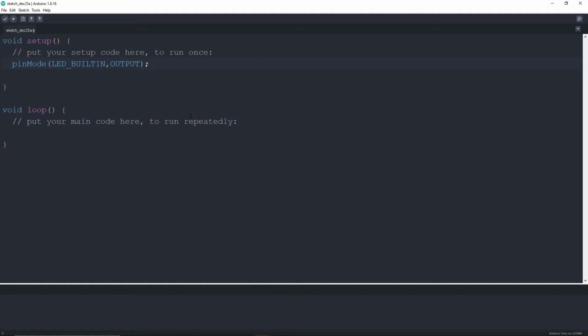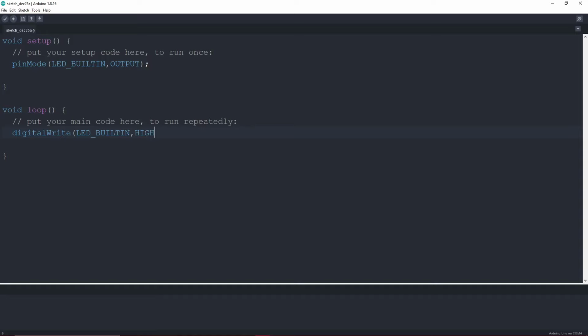We will move forward to the void loop and write the code for blinking the LED. In here we will type digitalWrite, as we are sending a digital signal, and the W will be capital for the write. Inside here we will type LED_BUILTIN, add a comma and type HIGH.